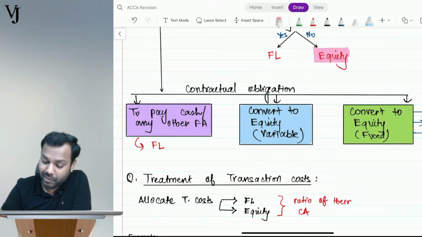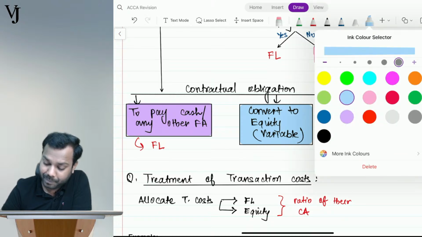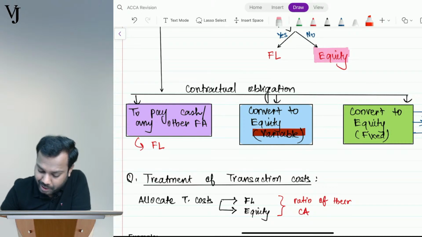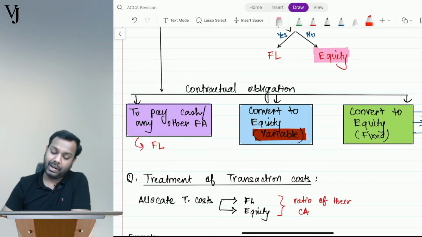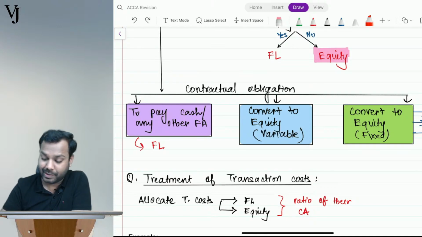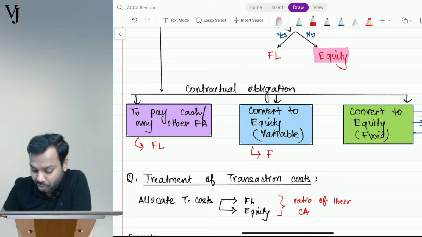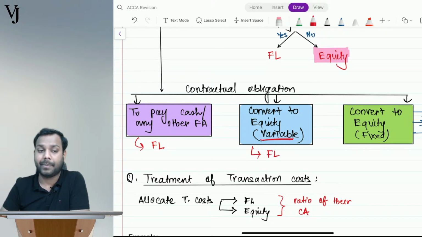If it is convertible to equity, and equity is variable in number, tell me what it will be called as, equity or financial liability? It will be called as financial liability. Why? Because it is variable in number, right?